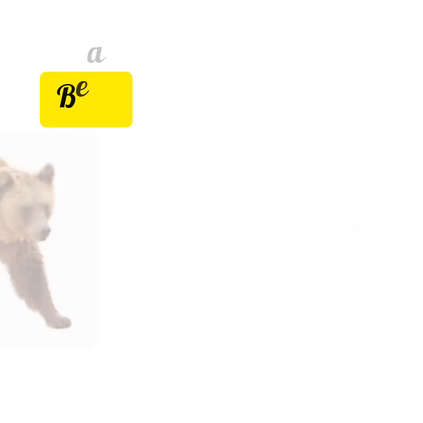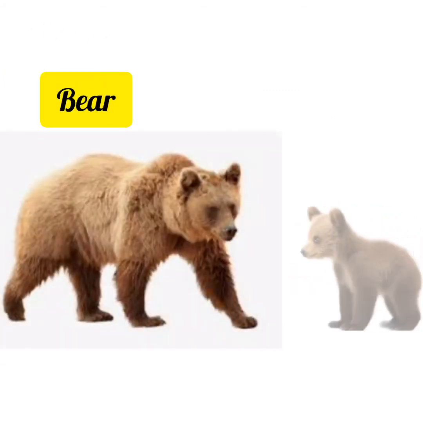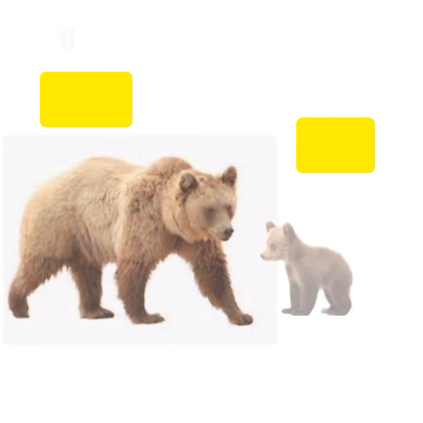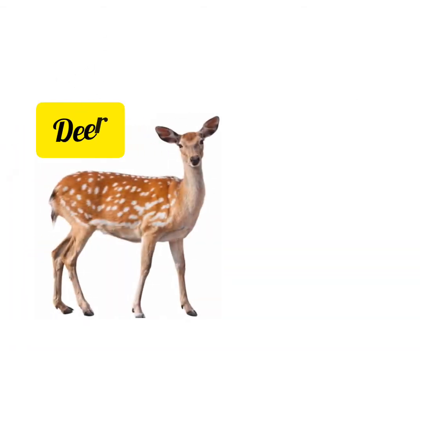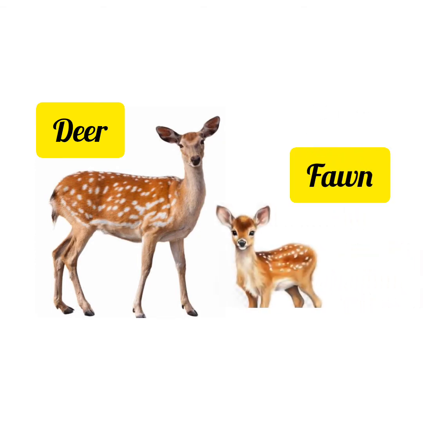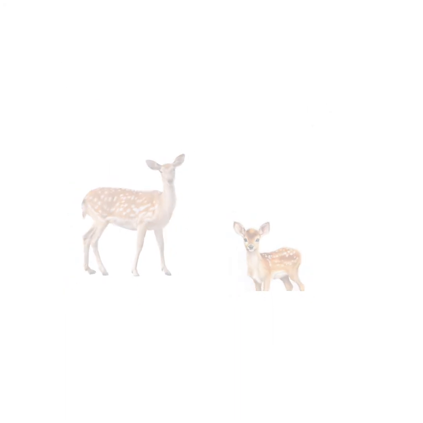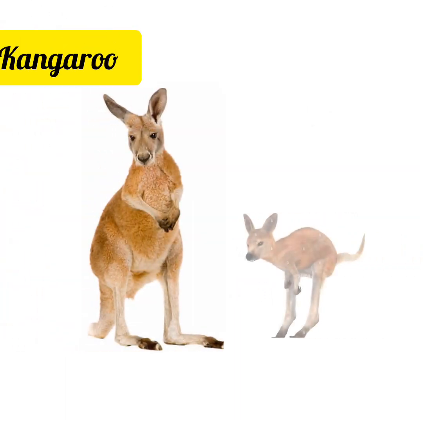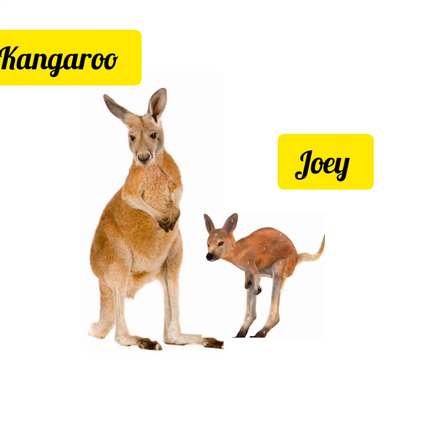And this is bear. The baby of bear is called Cub. This is deer. The baby of deer is called Fawn. And next animal is kangaroo. The baby of kangaroo is Joey.